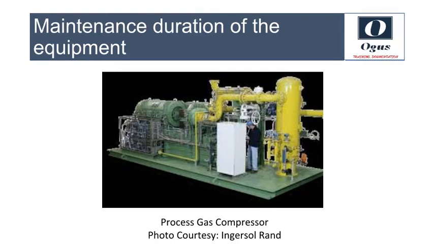It may sometimes become uneconomical to keep the plant down for days together for maintenance, so often 2 into 50% standby is provided for those equipment which take long time for maintenance. For example, natural gas processing plants often supply to power plants and the supply is critical. Prolonged shutdown may result in disruption in power grid and resulting penalties. So the process gas compressors are mostly in 2 into 50% or 3 into 50% configuration, providing for uninterrupted operation during maintenance of one unit.